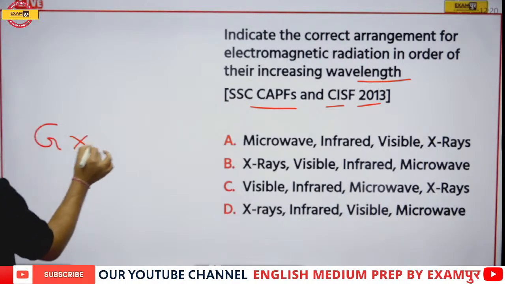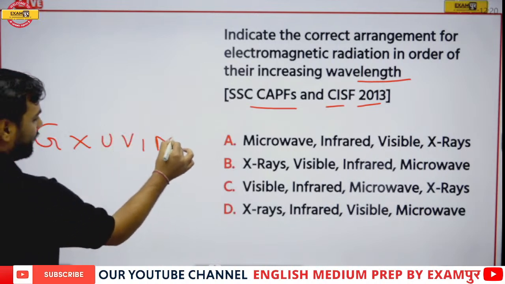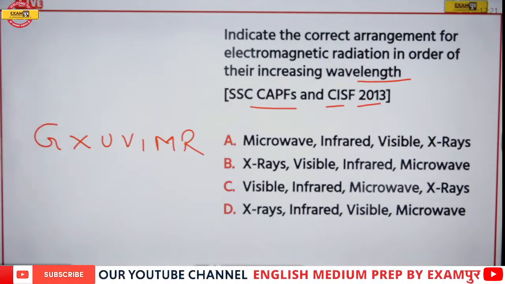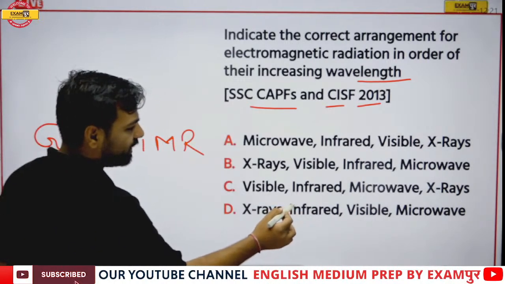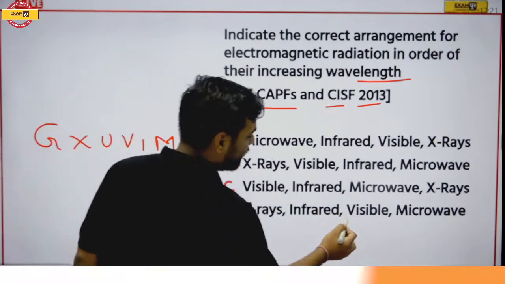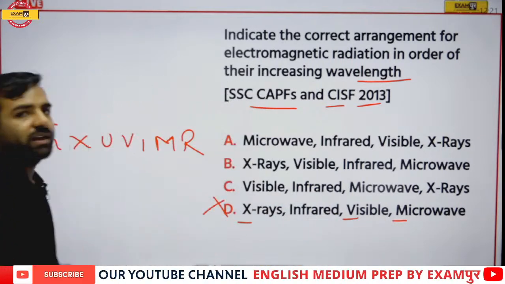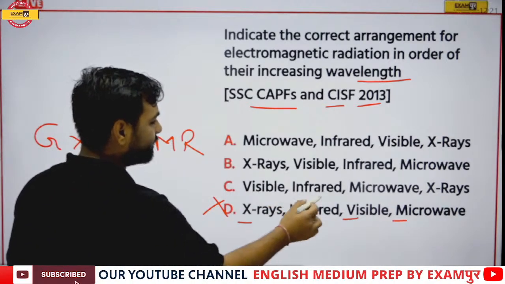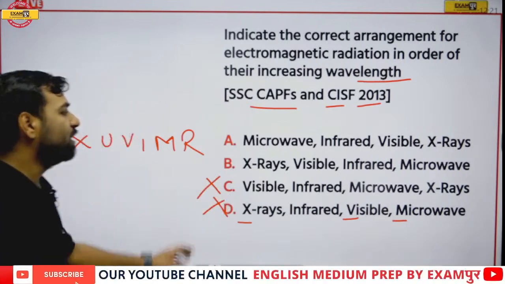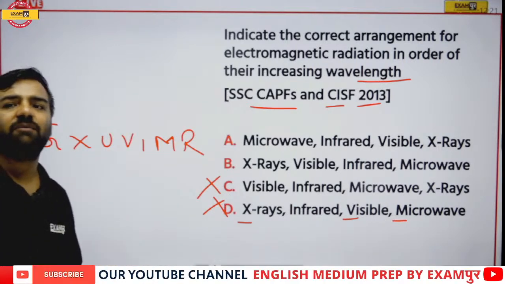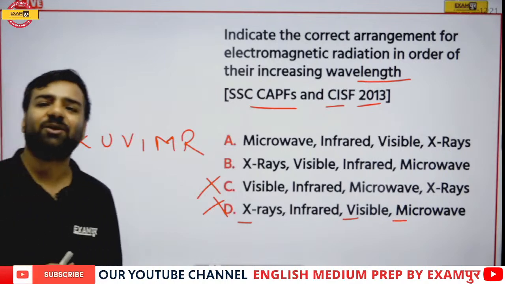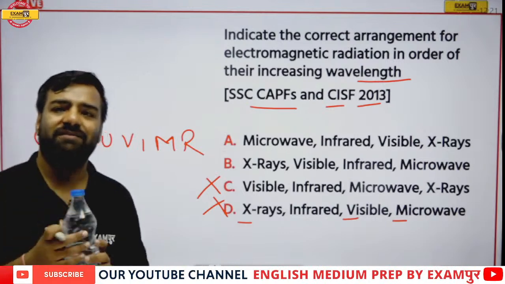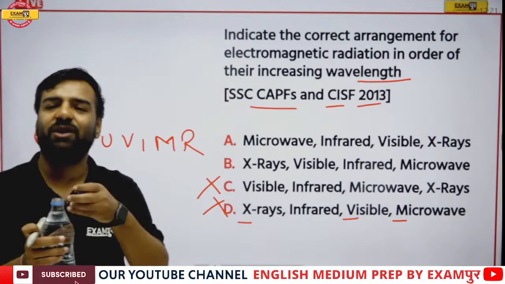Again, I'll write the same thing: GXUVIMR. Just try to go with the sequence order. If I go with GXUVIMR, this option is wrong. If I go with VIMX, GXUVI, this is also wrong. Now the only options left are A and B. Jagdishan, are you going to change your option? Udbhav, do you want to change your option? Still you have time, or are you going with the same answer?